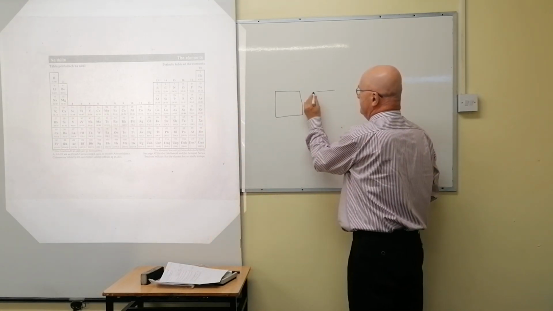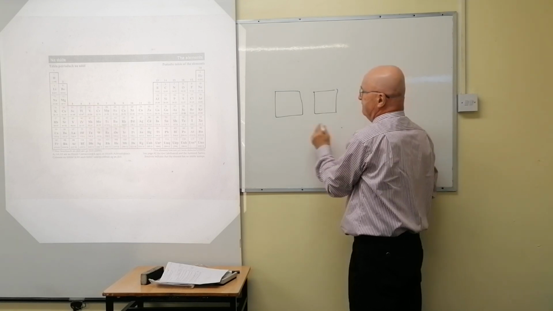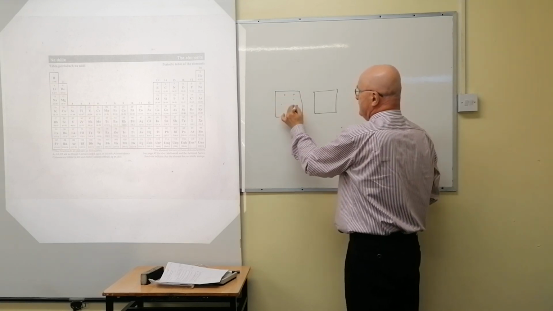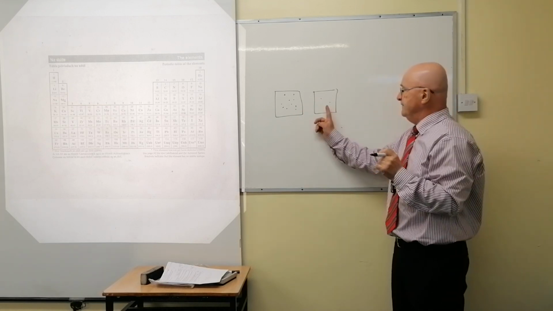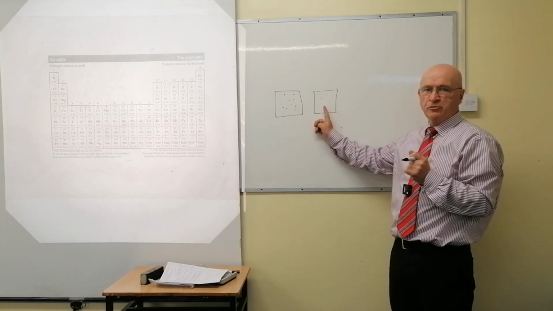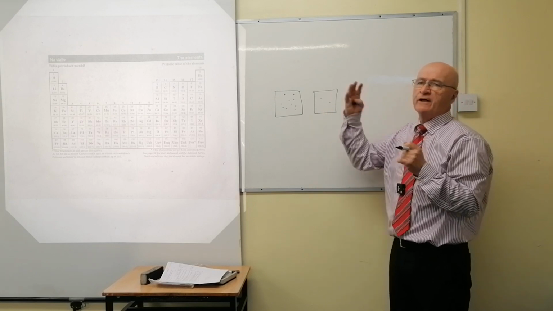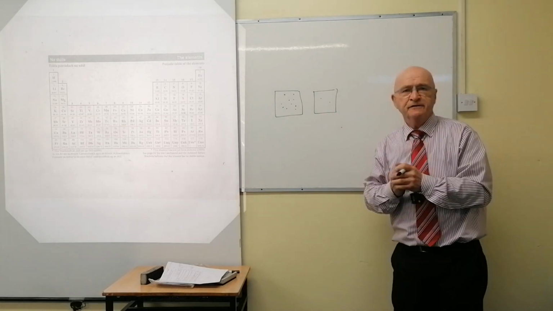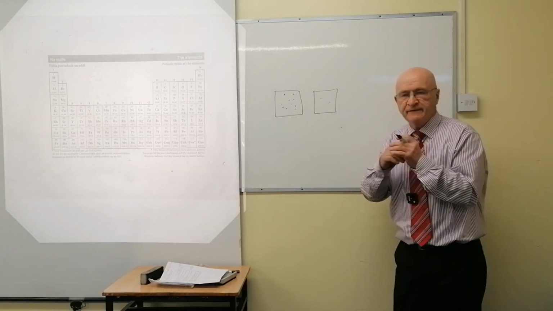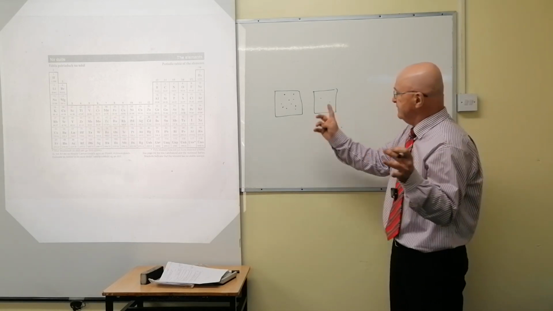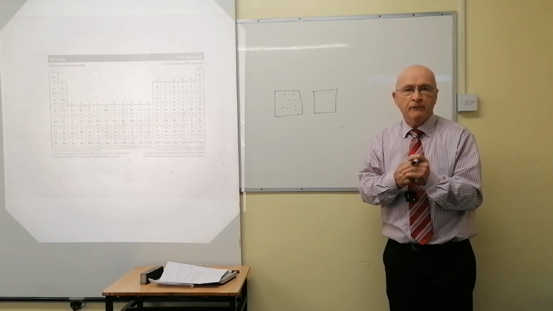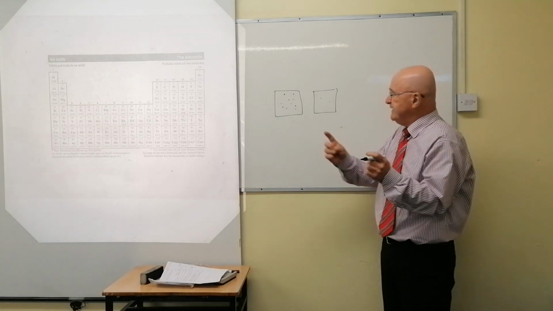2 gas samples, 2 identical containers. Okay, high pressure, lots of particles, lots of collisions. At low pressure, those particles have much more room to run around. They're nearly moving all the time because they have hardly any collisions. Okay, so they're in constant random motion. They have little effect on each other because there's so few particles there. Right, and all the assumptions adhere to that.